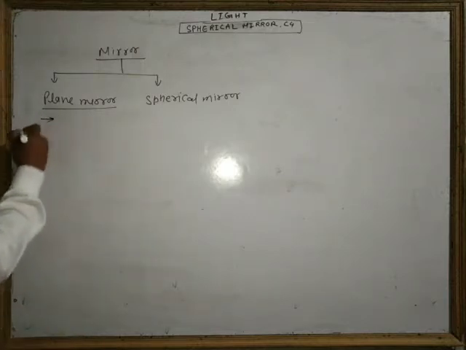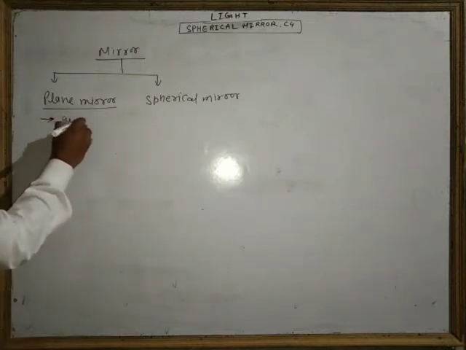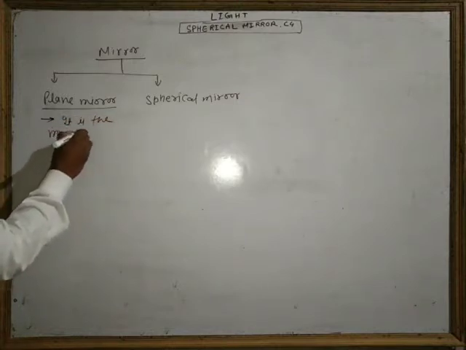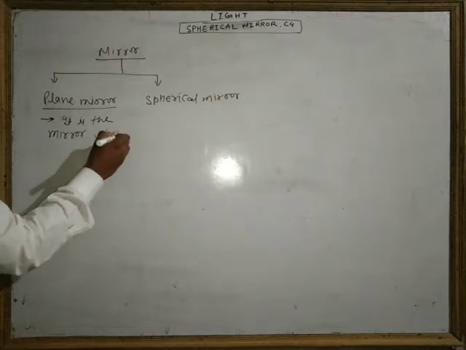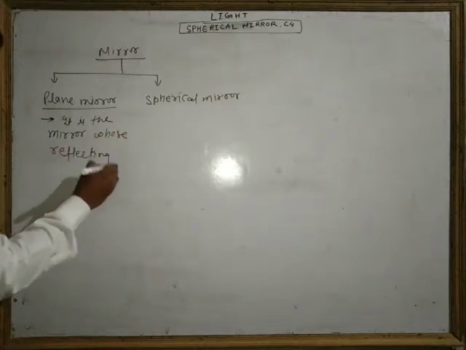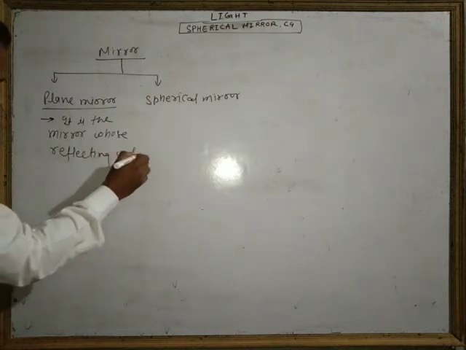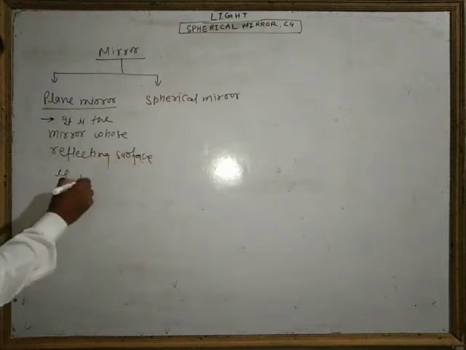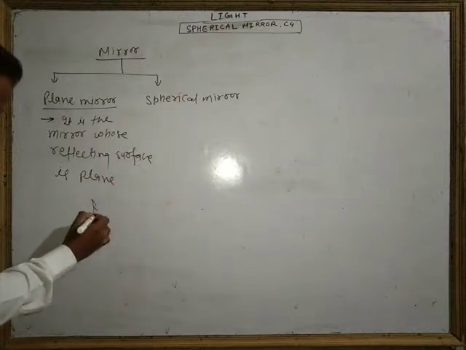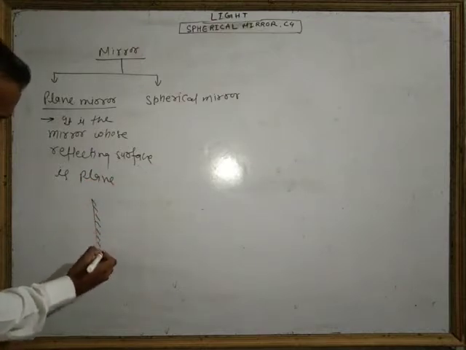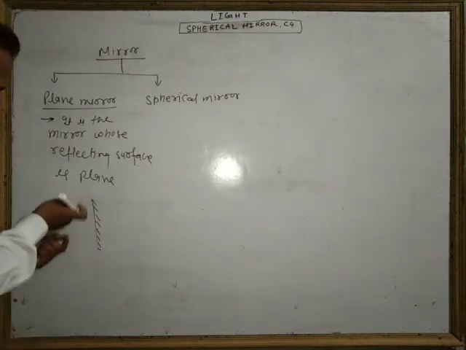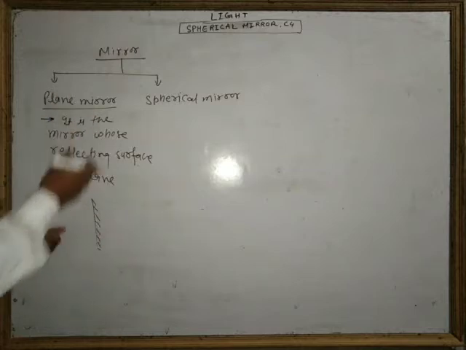So we can write: it is the mirror whose reflecting surface is plane. This is the symbol for the plane mirror; we generally represent the plane mirror by this diagram.